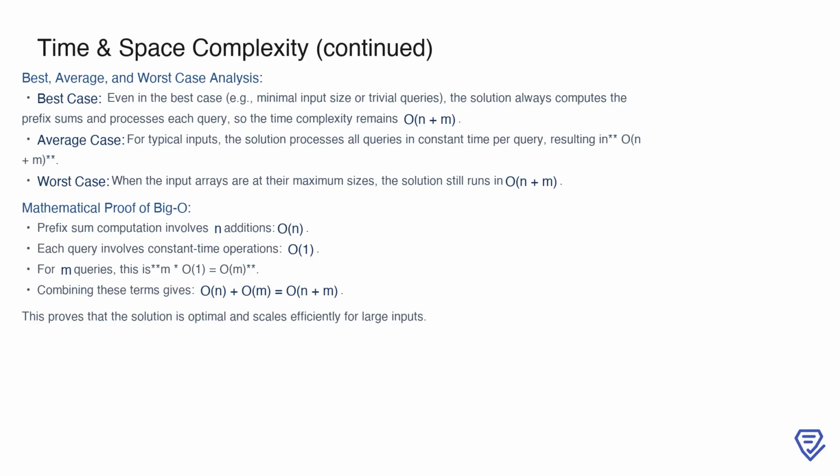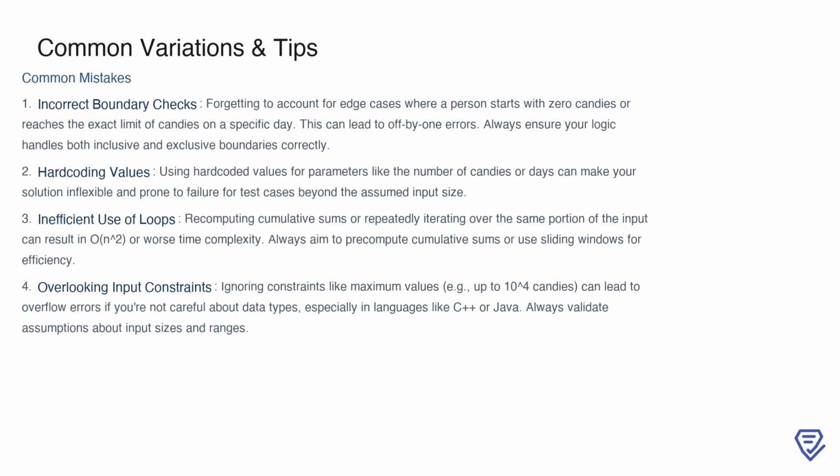To mathematically prove this, note that prefix sum computation involves n additions, which is O(n). Each query involves constant time operations, leading to m * O(1) = O(m). Adding these terms gives O(n) plus O(m), or simply O(n + m). This demonstrates that the solution is optimal and scales efficiently even for very large inputs. One of the most common mistakes when solving this problem is forgetting to handle edge cases properly.